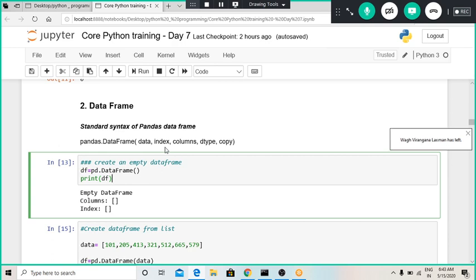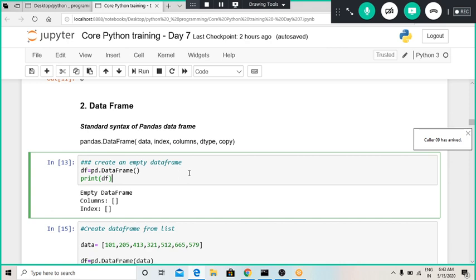Then we can define column names also using the columns command, in the same way as we define index, in square brackets in list format. And then the data type of that whole data frame.